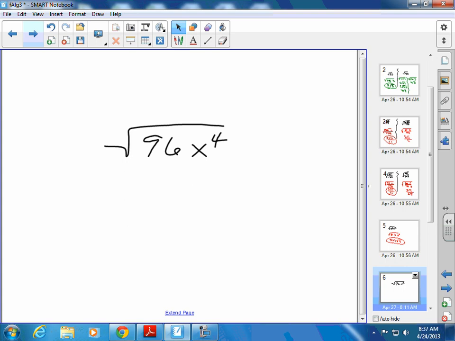Did everybody write their list of perfect squares in their notes? Okay, you're going to want that for the test.